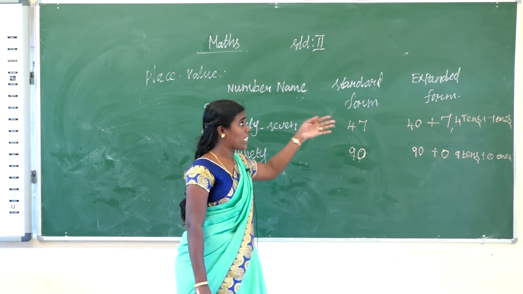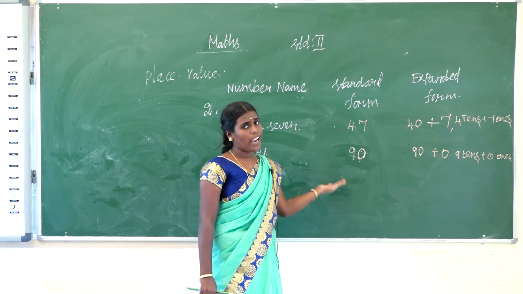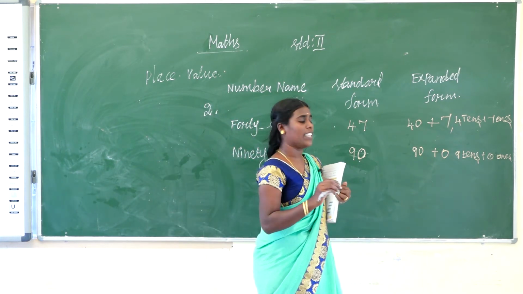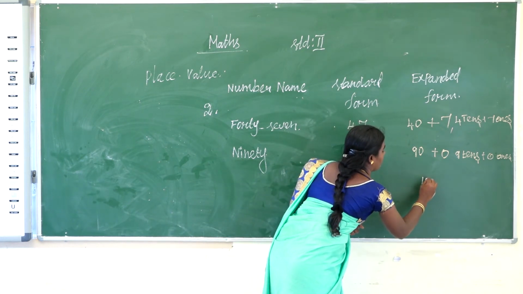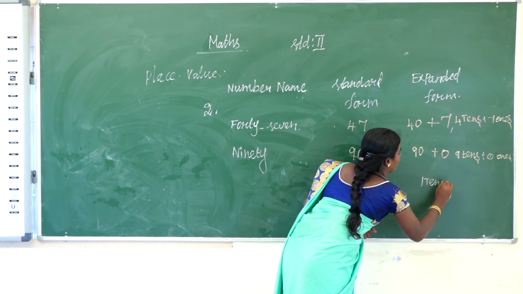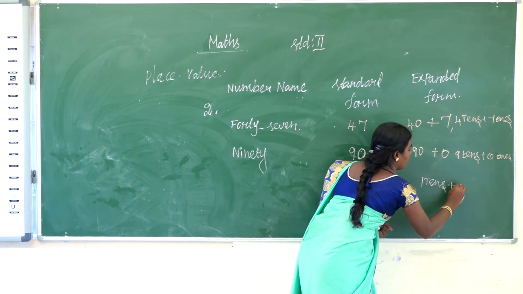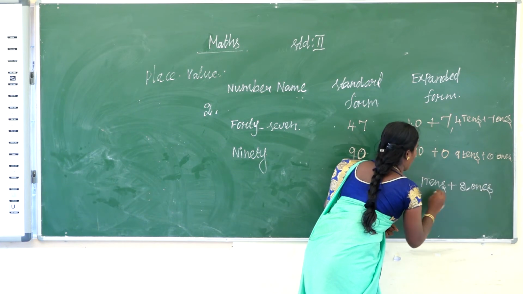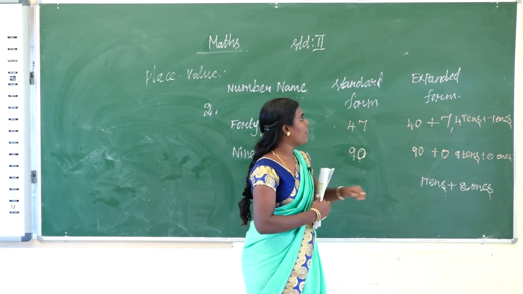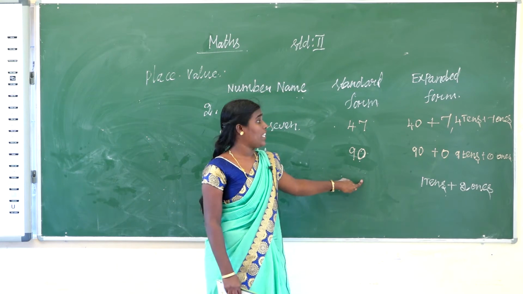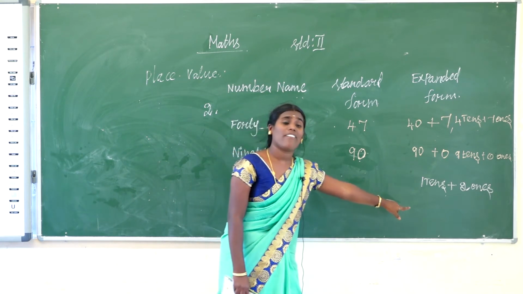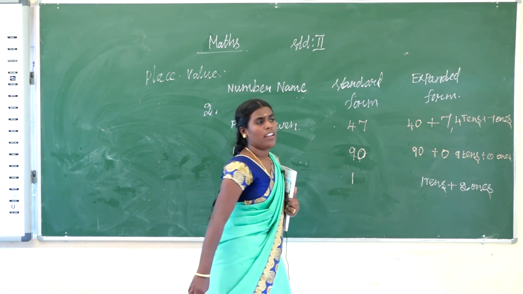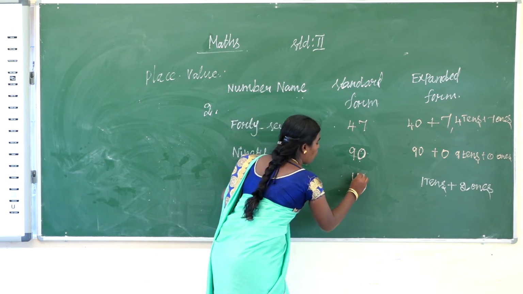Any one that is given, you can change to standard form or expanded form. Suppose the expanded form is given, you write the standard form and number name. Here 1 ten plus 2 ones is given. How many tens? Only 1 ten. How many ones? 2 ones.